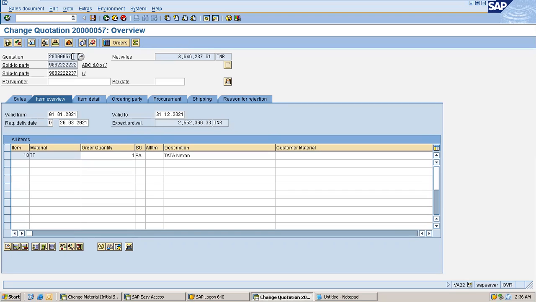It is able to give me this screen, give me all these details because I have saved this transaction earlier. When I saved this quotation earlier, all these details were saved against this number in a database table.